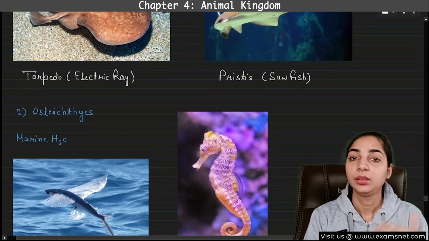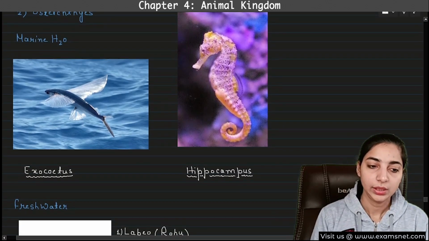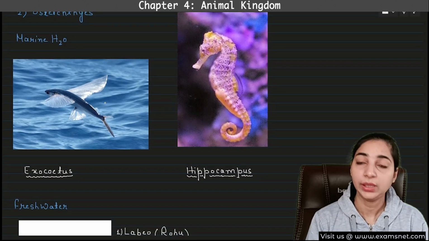So all these are Chondrichthyes. Now we will see the examples of Osteichthyes. Here you can see Osteichthyes are very large in numbers. Okay, they can live in marine.